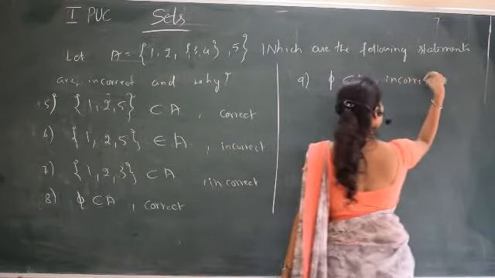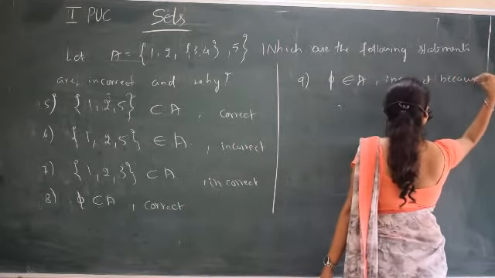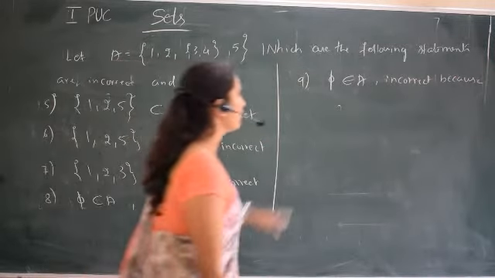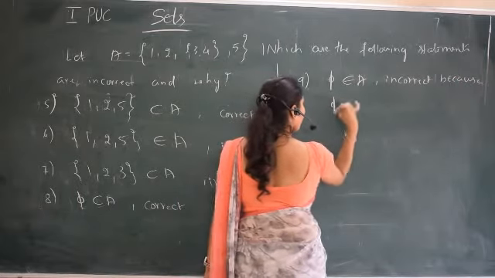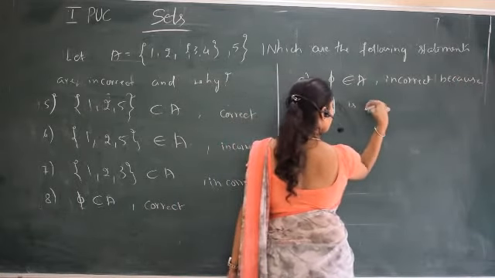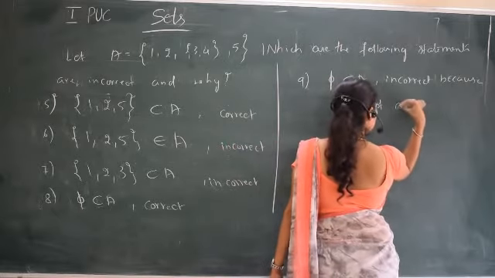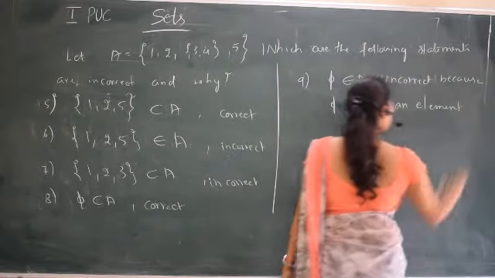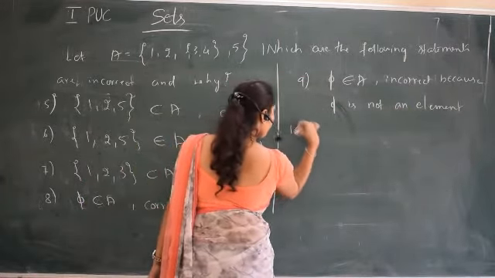Why is it incorrect? Because the empty set is not an element, so this is incorrect. Next one,